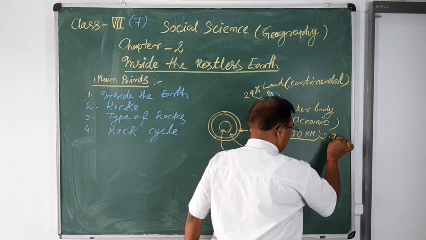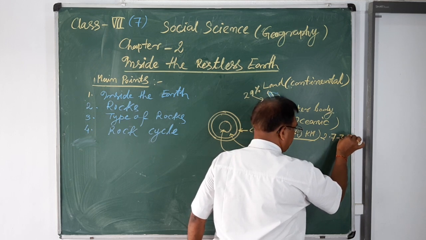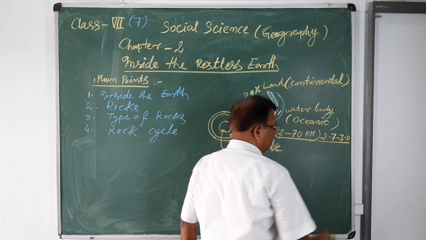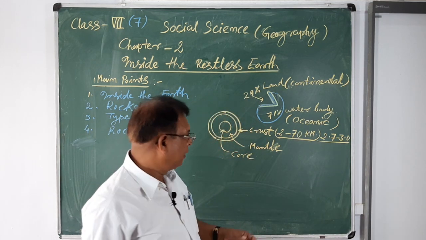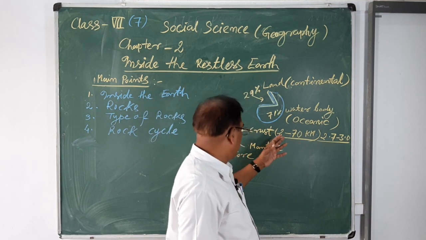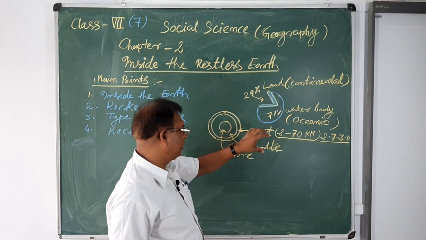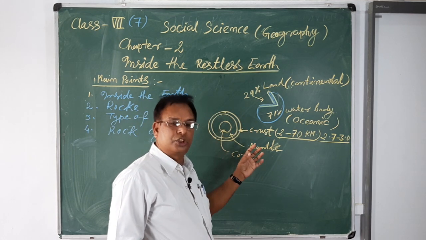The density is 2.7 to 3.0, and this portion is found in solid form.